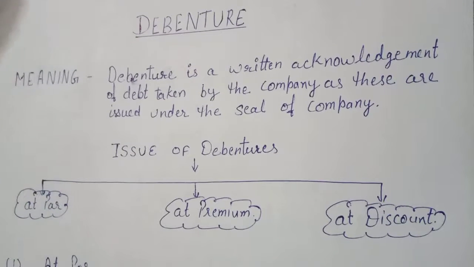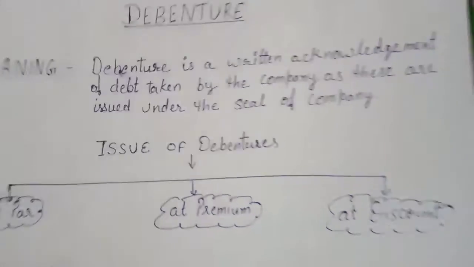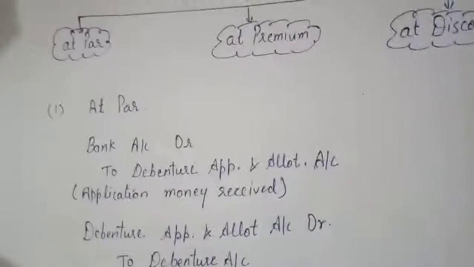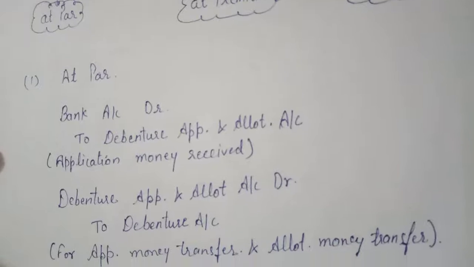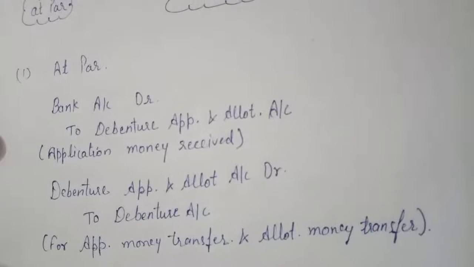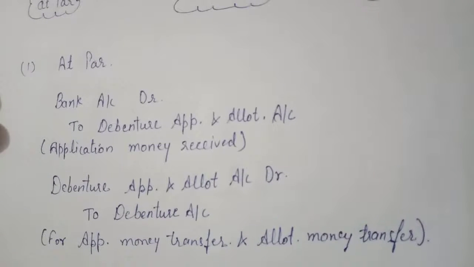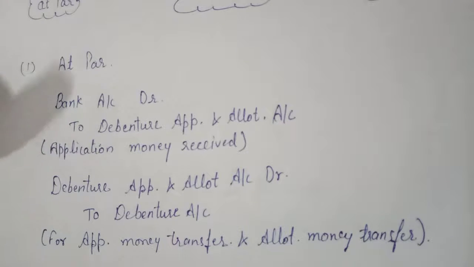When debentures are issued at par, the following entry will be passed. First of all, I will tell you the meaning of debenture issue at par. When the debentures are issued at their face value, it means debentures are issued at par.